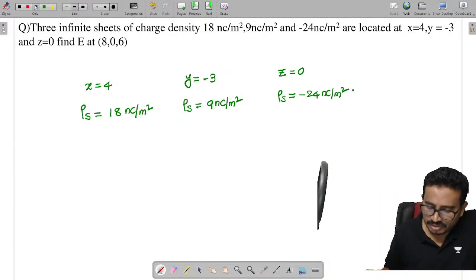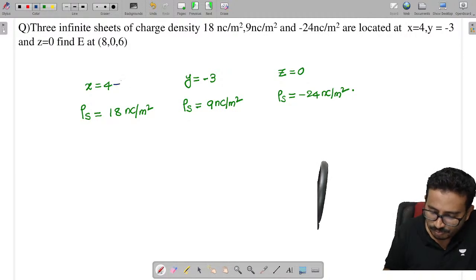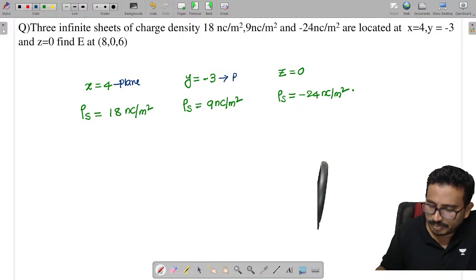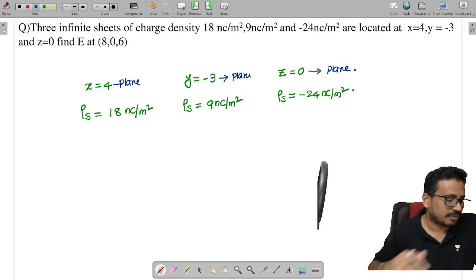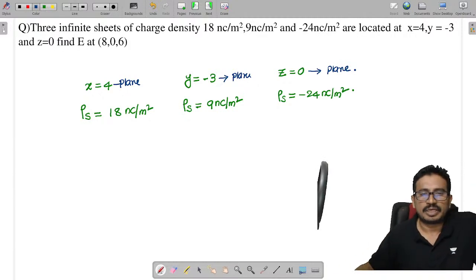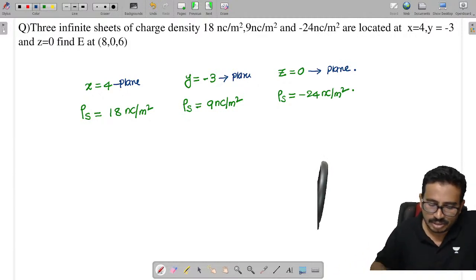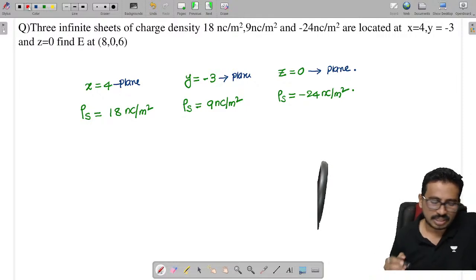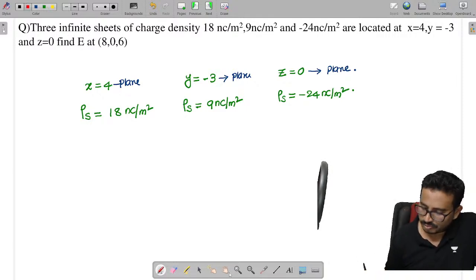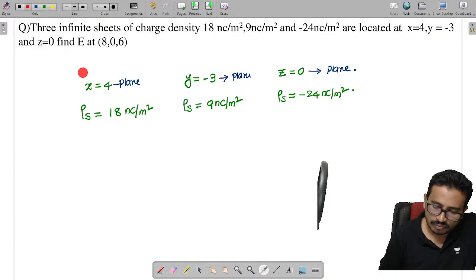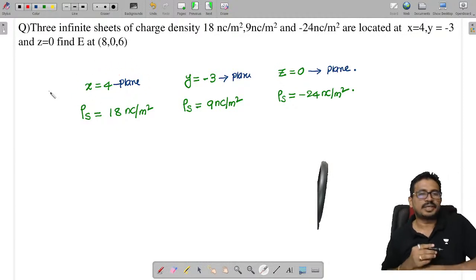Now here they have given the x equal to 4 plane, the y equal to -3 plane, and the z equal to 0 plane. All these are planes. What does plane mean? Surface. So if I say x is equal to 4, what plane is that?